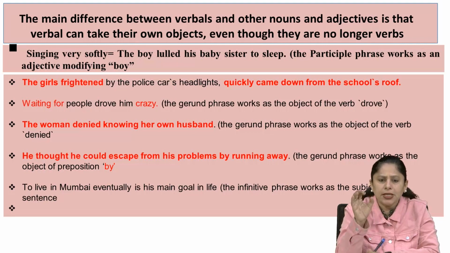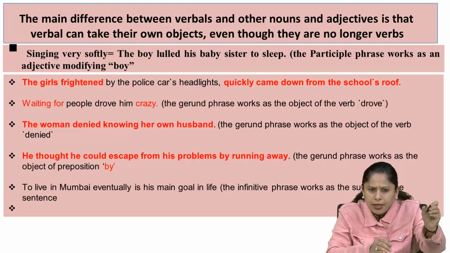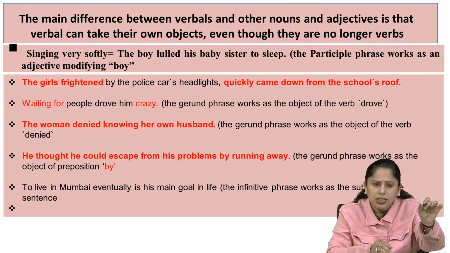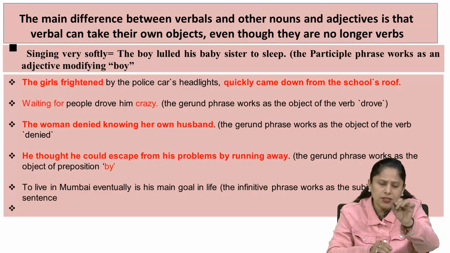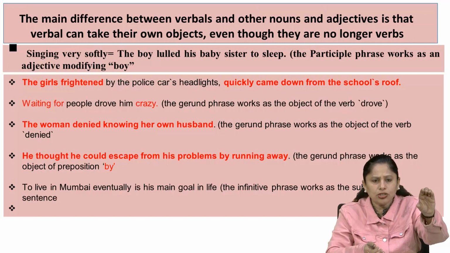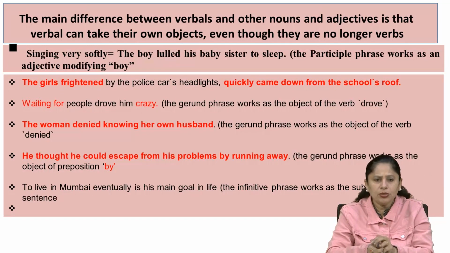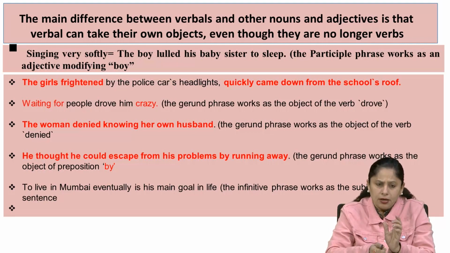It drove him crazy. If you remove the whole term, waiting for people, underline those three words and remove them, you will put it there: It drove him crazy. You can see waiting for people is the phrase, and that phrase comes in the place of the subject.